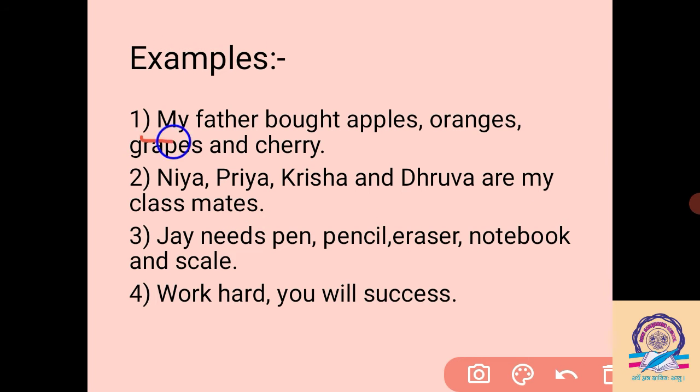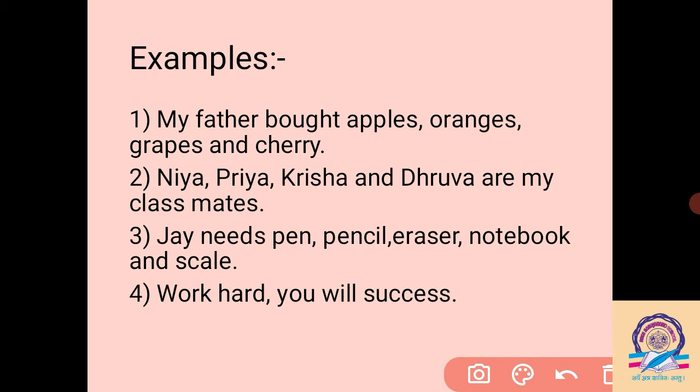So, my father bought apple, orange, grapes and cherry. Your papa, your father, bought apple, orange, grapes and cherry. To separate apple and orange, we have to put the comma here. Then grapes and cherry: I have not put any comma between grapes and cherry because the conjunction "and" is given. So if the conjunction is there, it is not needed to put the comma.